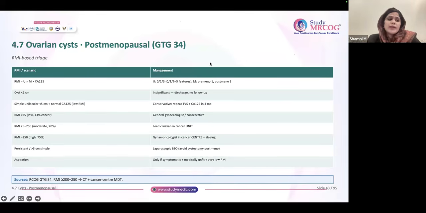So RMI more than 200, what are you going to do? Generally the next step is CT, then referral to MDT, gynae-oncology. The oncology MDT will have a review and discuss among themselves. And if they think it is highly suspicious of ovarian malignancy, a trained gynecological oncologist will be doing a staging laparotomy.